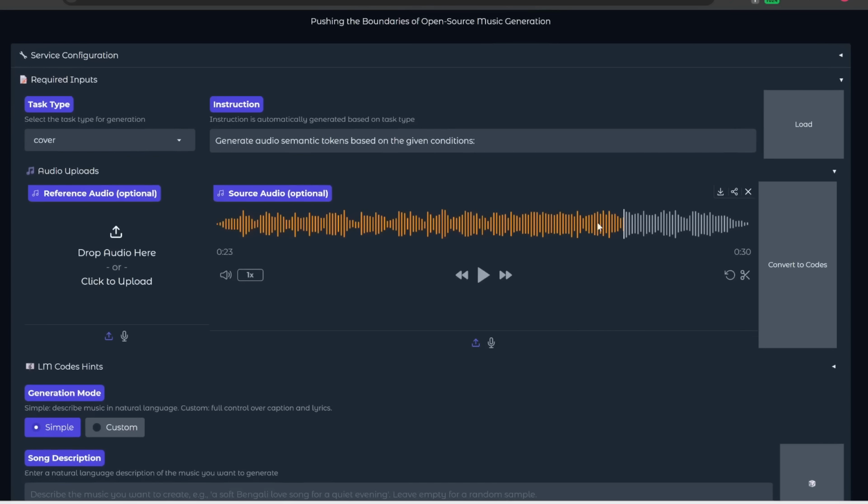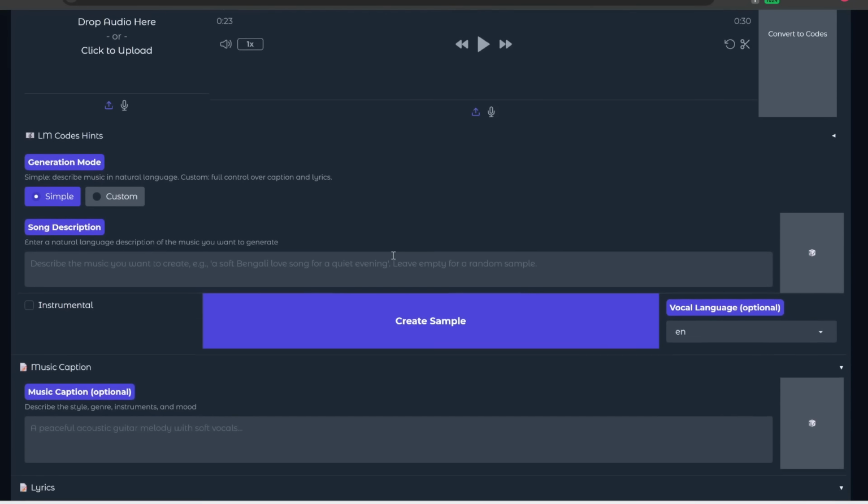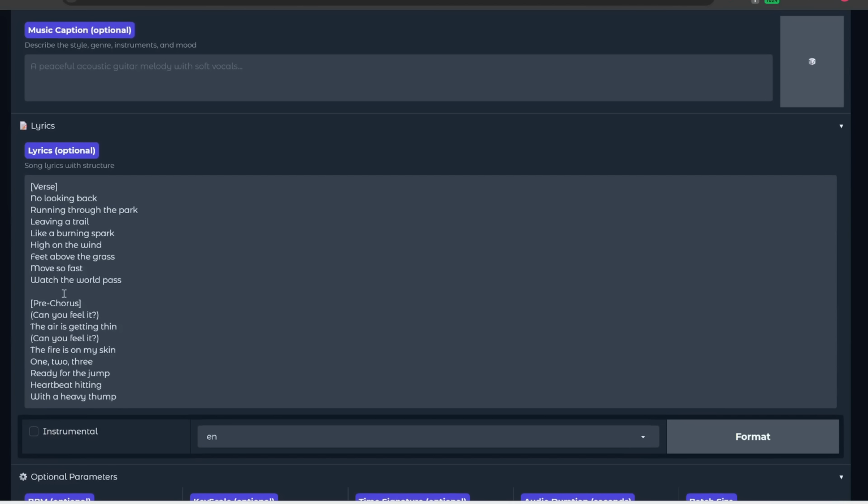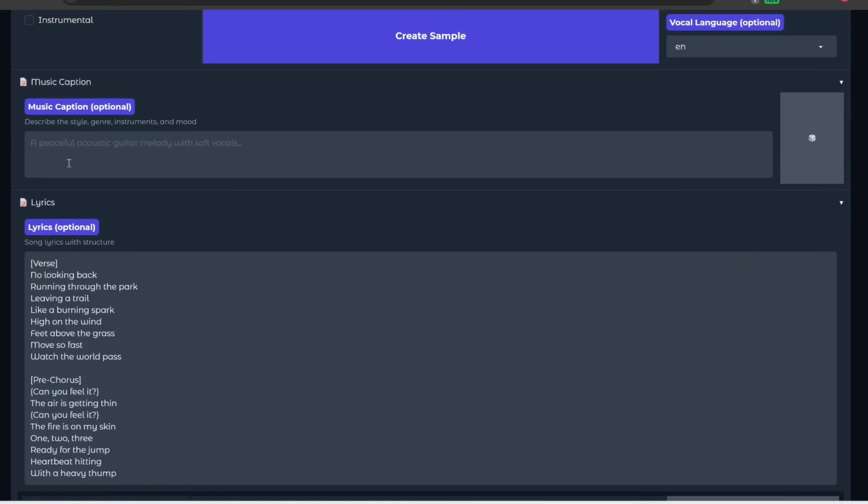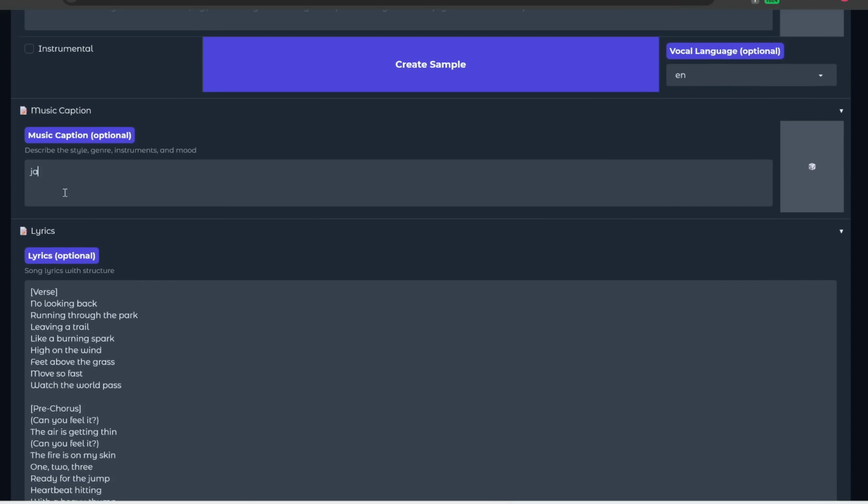Alright, now if you want to preserve the lyrics, then down here, you'll need to enter the exact lyrics again. And then over here for the caption, you can change this into a different style if you want. Let's say we want to change this song into jazz. Let's turn this song into jazz and then unplugged female vocals. And let's see what that gives us.